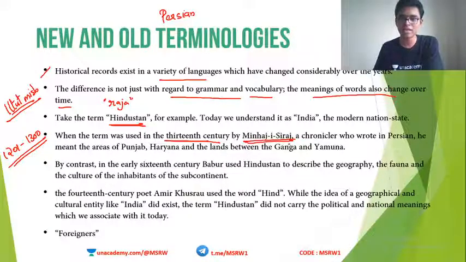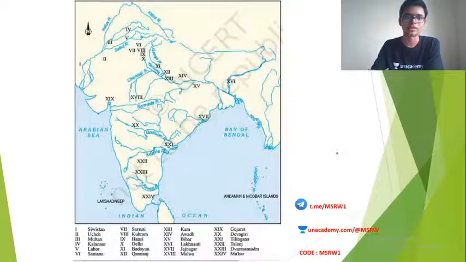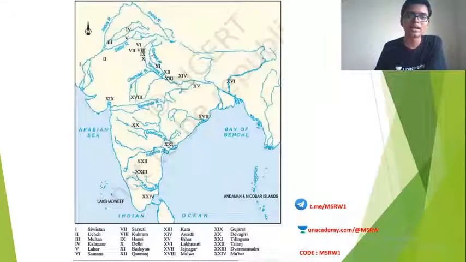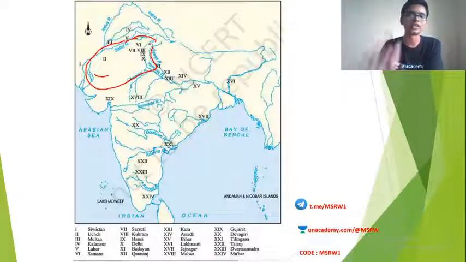And Minhaj Siraj used this word Hindustan in order to denote the areas of Punjab, Haryana and the lands between Ganga and Yamuna. So in the Indian map, you know where these places are now. Let me just show you a map. For example, take this map. So Ganga, Yamuna is here. Punjab is somewhere here. Haryana is also somewhere here. So this much area was represented by Minhaj Siraj as Hindustan, not the whole of India.